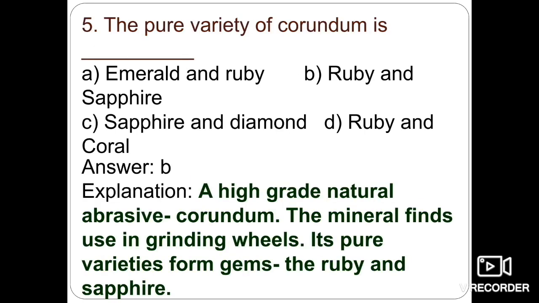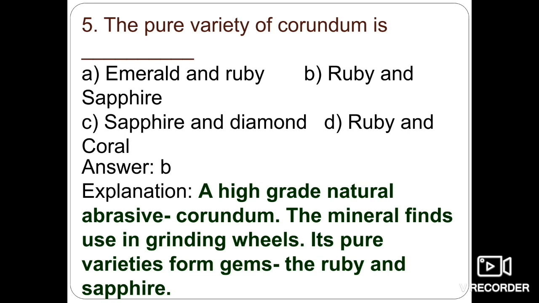Next one is, the pure variety of corundum is. There are several varieties of corundum or gemstones: emerald and ruby, sapphire and ruby, sapphire and diamond, or ruby and coral. Ruby and sapphire are the two pure varieties of corundum used in gemstone making.